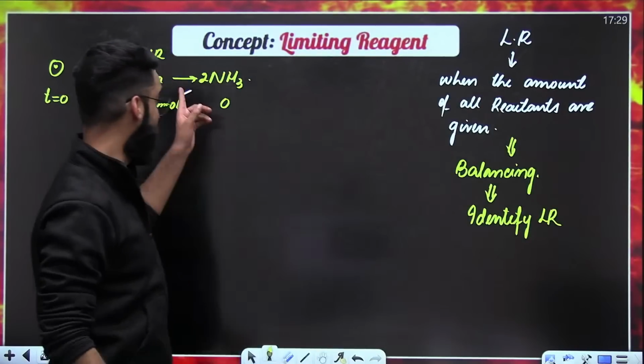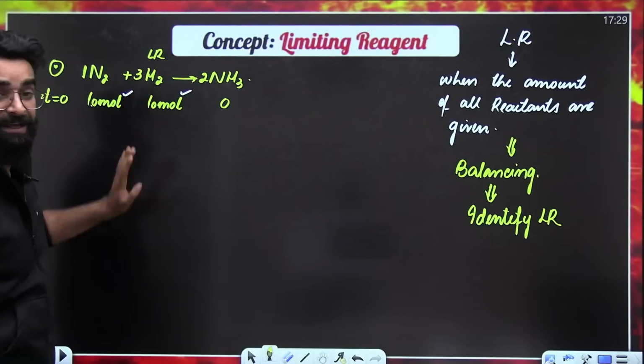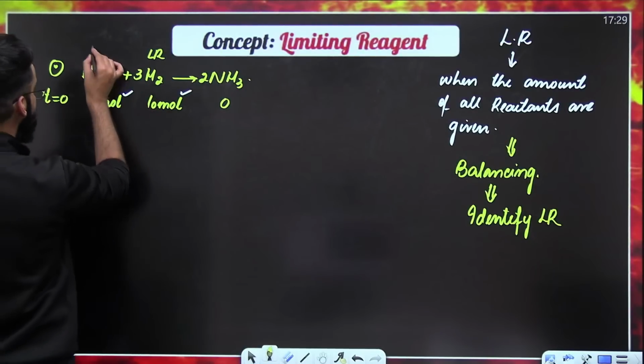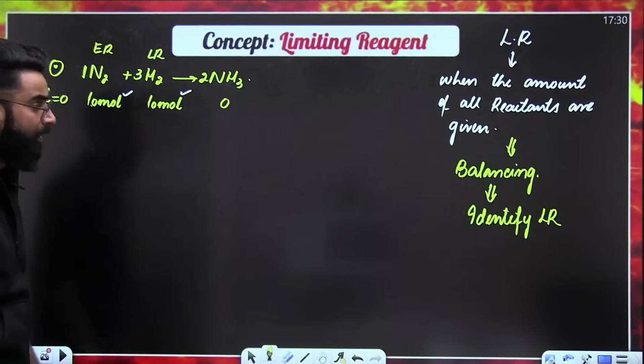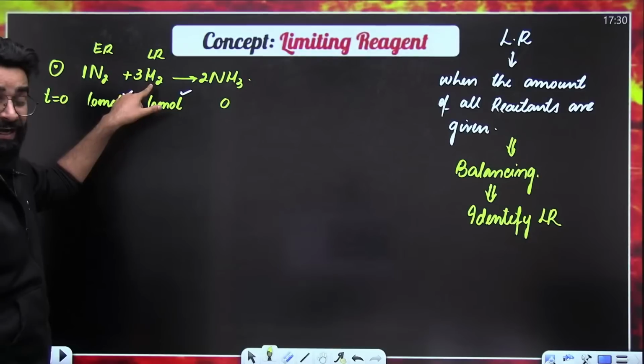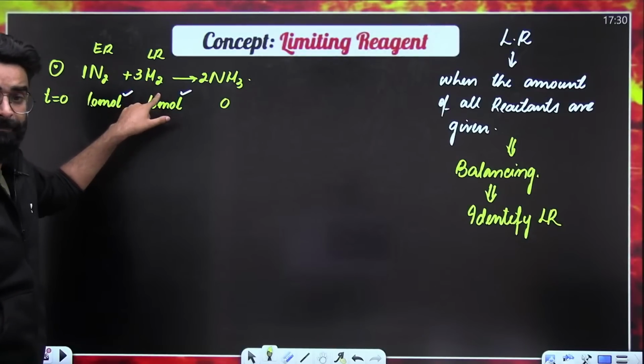So we have identified in this particular question, the limiting reagent is H2. If the limiting reagent is H2, then N2 has to be the excess reagent. Now, H2 is the limiting reagent. It would have got completely consumed in the reaction.